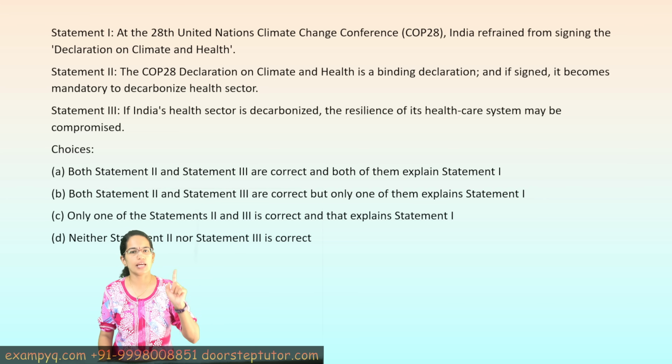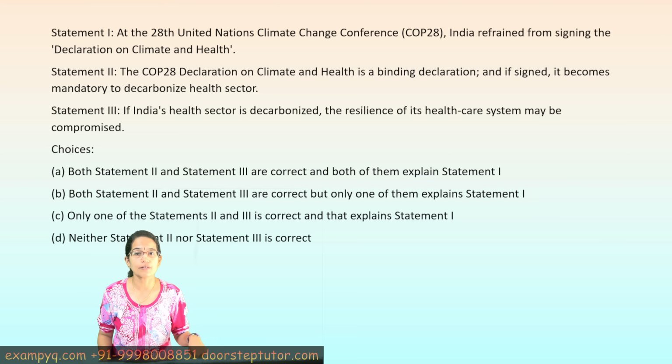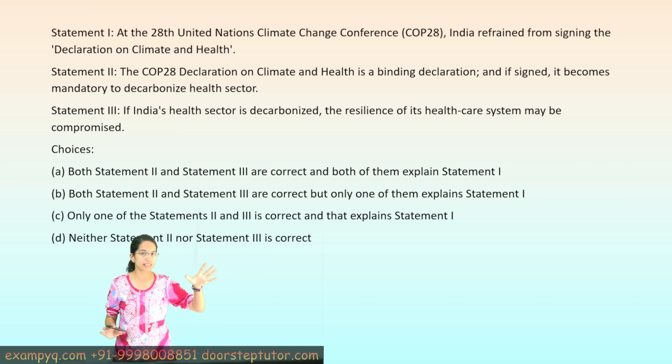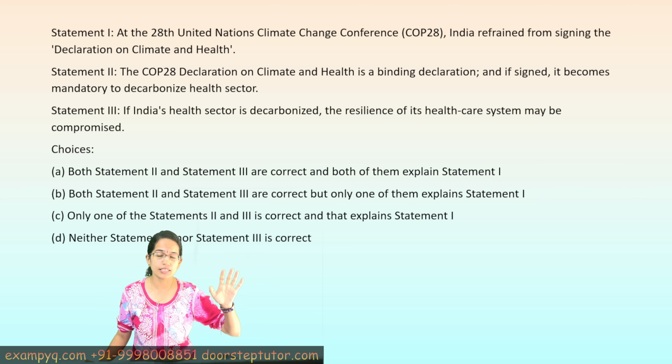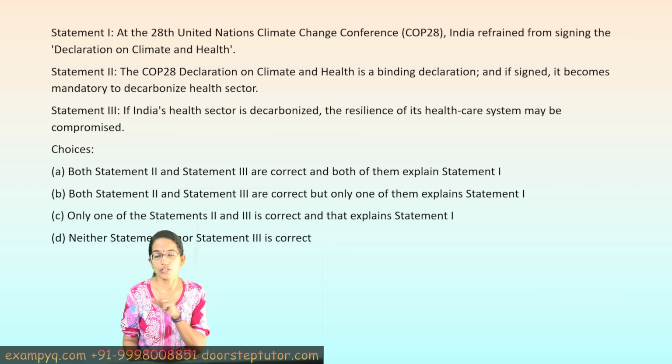Now at COP28, India refrained from signing the Declaration on Climate and Health, and the main reason India cited at that point of time was that it is not possible for India to decarbonize in such a small period of time, because if we talk globally, 5% of the greenhouse gas emissions come simply from the healthcare sector, and decarbonizing it would require a huge amount of investment, and it is not viable for a developing nation like India at the present time. So that was the main reason India said no to it, right?